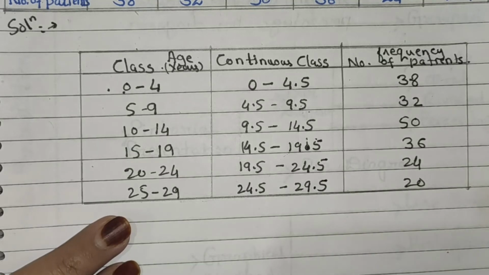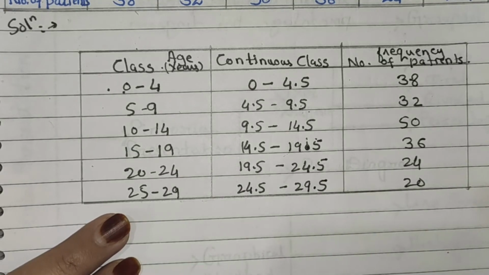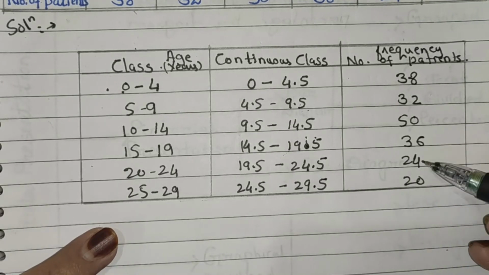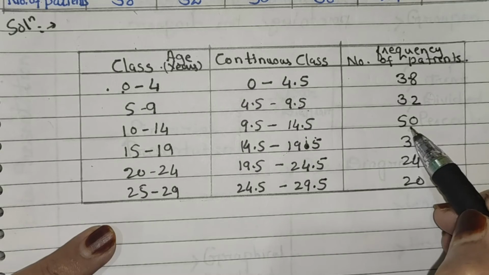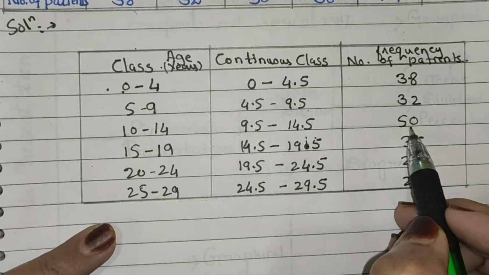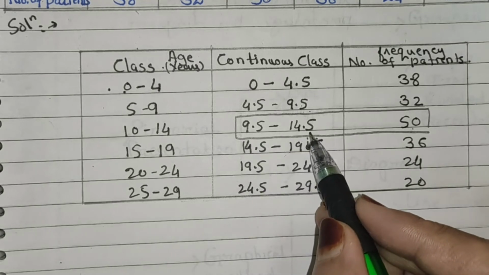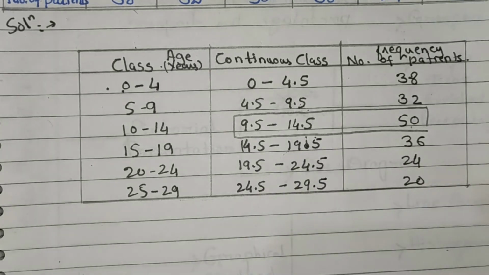29.5. Now after making the classes continuous, look at the maximum frequency. Now here maximum frequency is 50. Therefore modal class is 9.5 to 14.5. Now write down here.